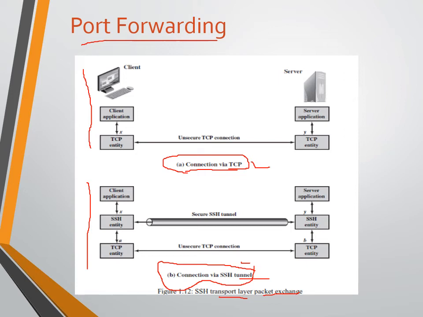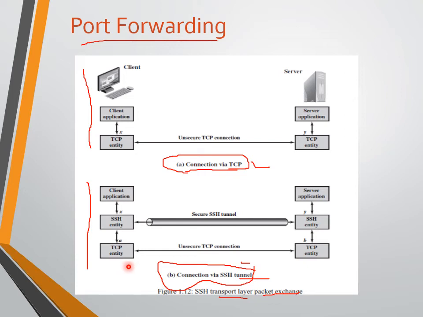Now we'll discuss in detail about port forwarding. Figure 1.12 illustrates the basic concept behind port forwarding.